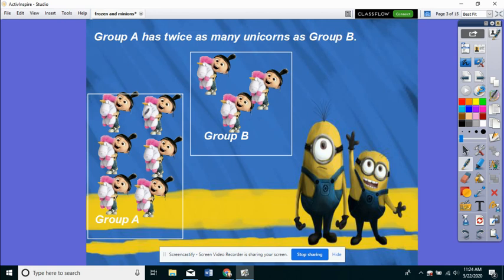Group A has twice as many unicorns as group B. Group A has 1, 2, 3, 4, 5, 6 unicorns, and group B has 3. Group A is twice as many because if you double group B, which is 3, then you get 6. 6 is twice as many as 3, and group A has twice as many as group B.